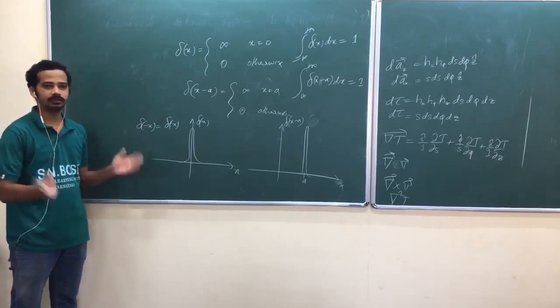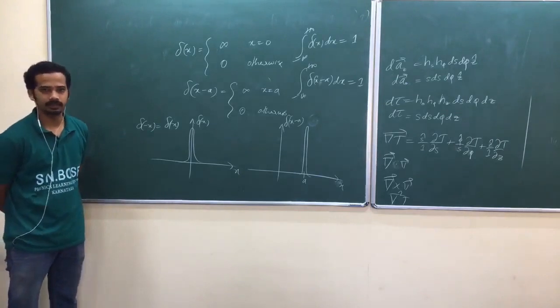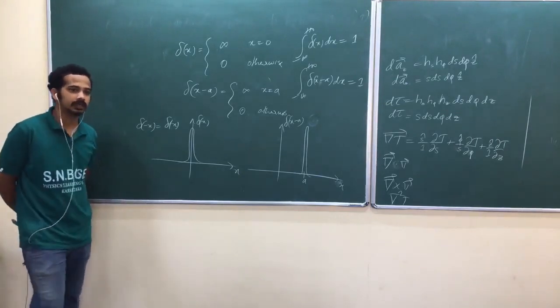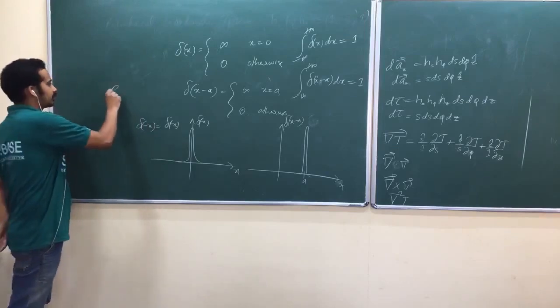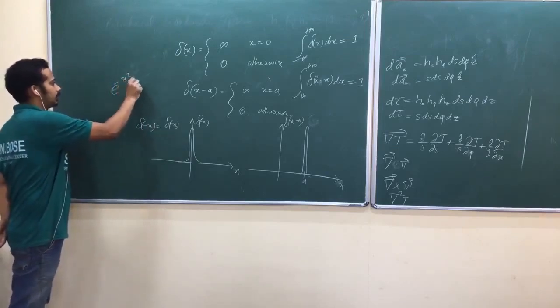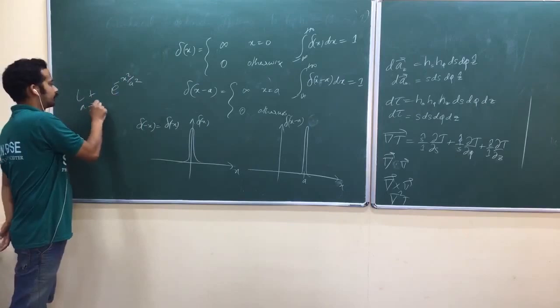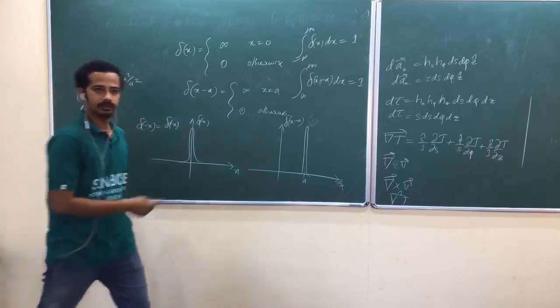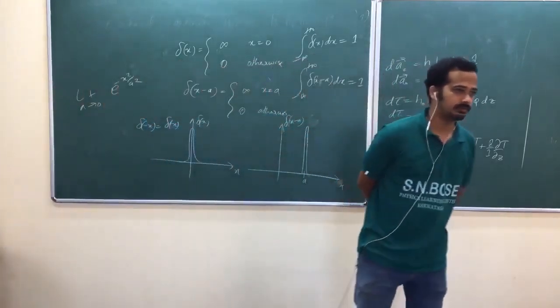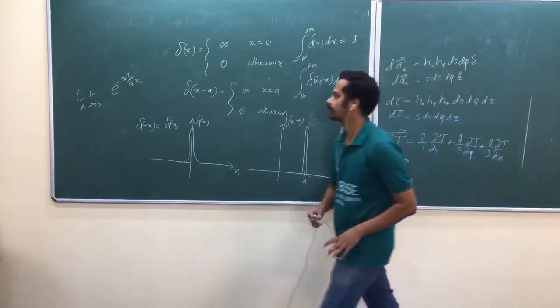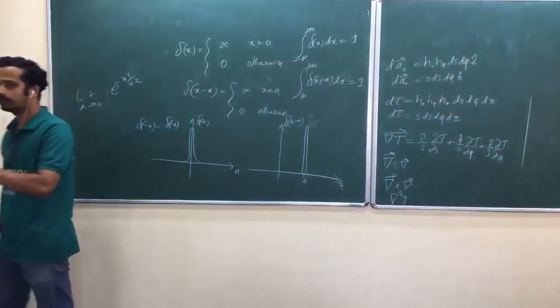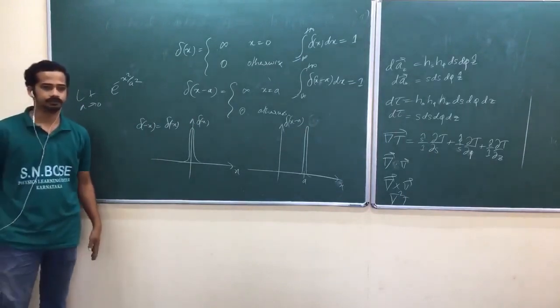Where Dirac delta is 0 outside the region, isn't it? But remember, again, Dirac delta is a limiting function. Again, we have taken a Gaussian, e to the power minus x square by a square. We put the limit a tends to 0 to get Dirac delta. What is the range of the Gaussian? Minus infinity to plus infinity. So that's why, whenever the Dirac delta function appears, you have to run your integral throughout the region.